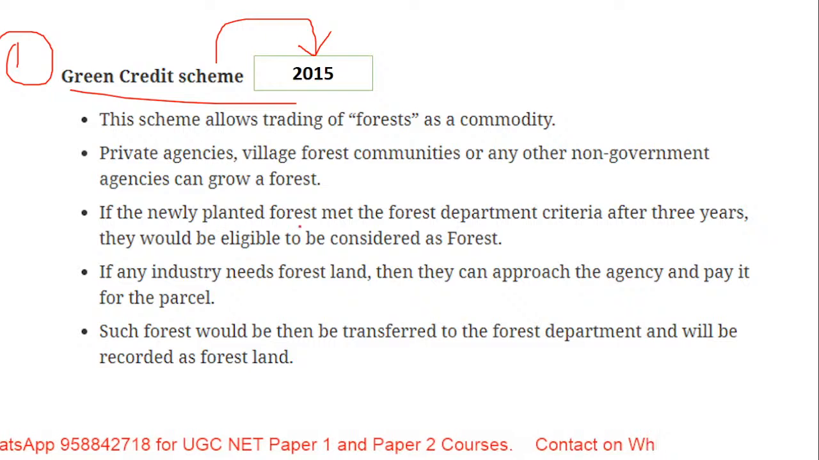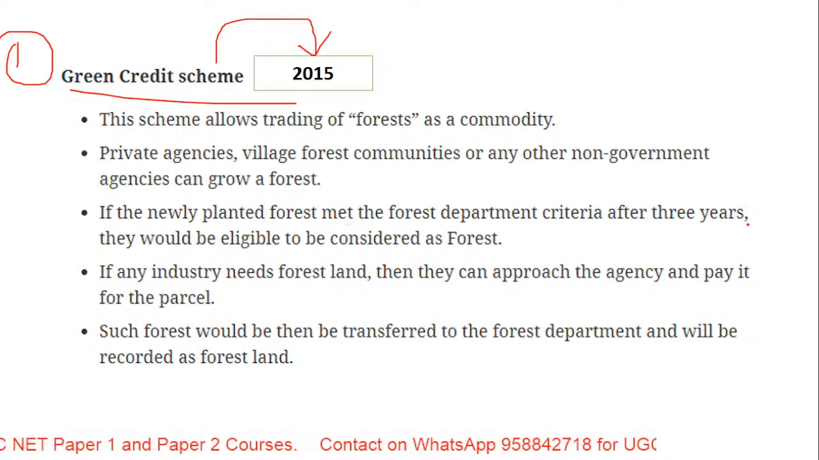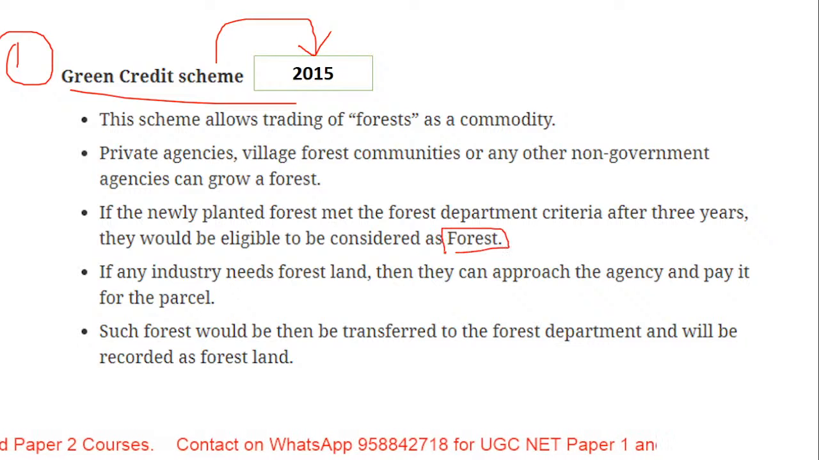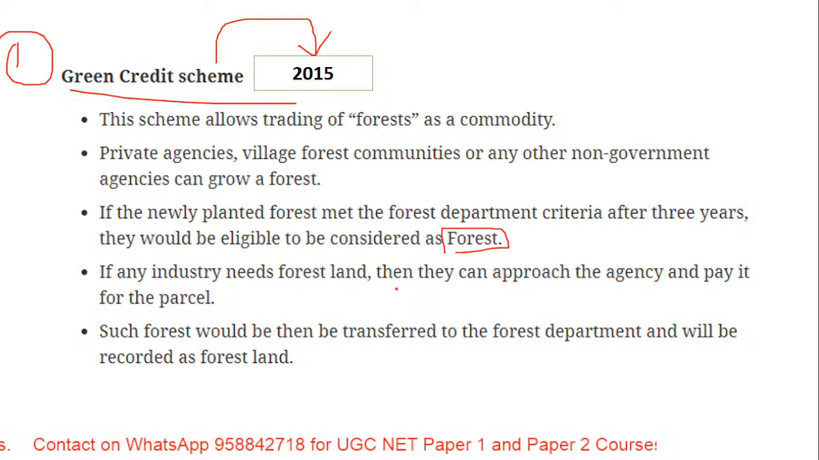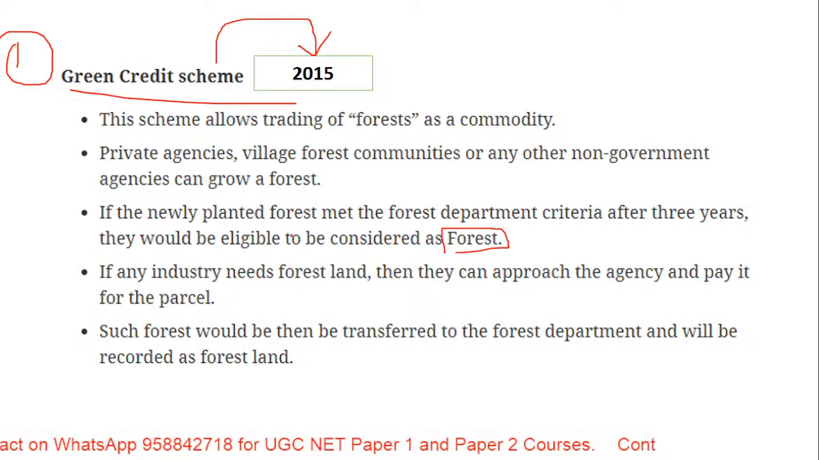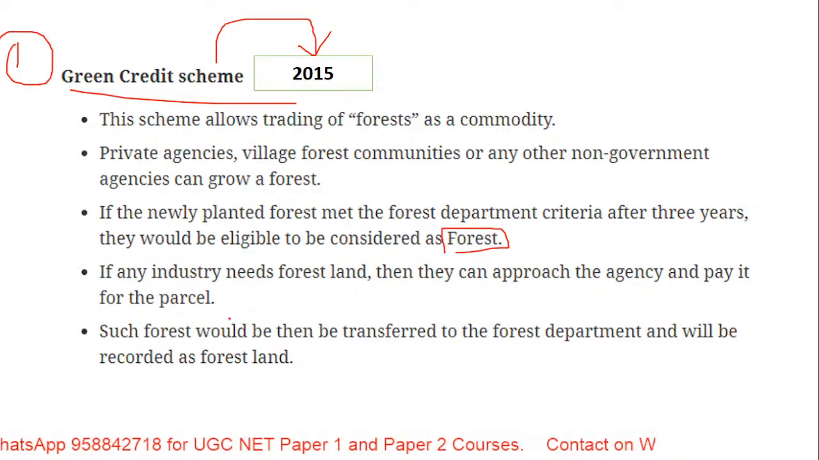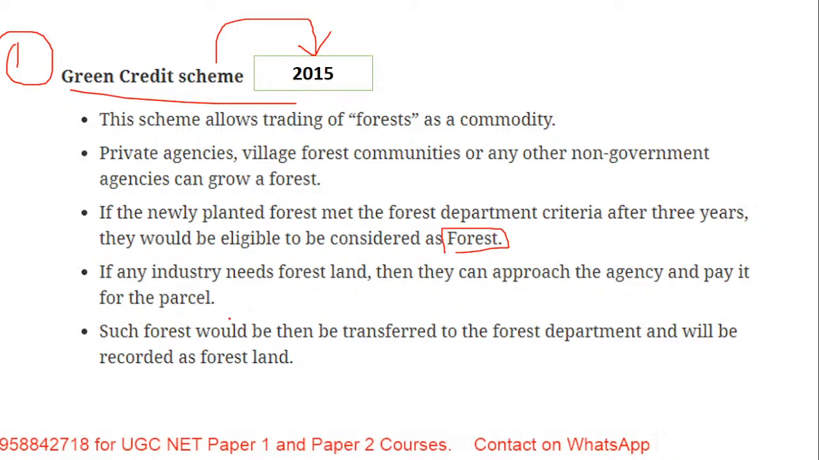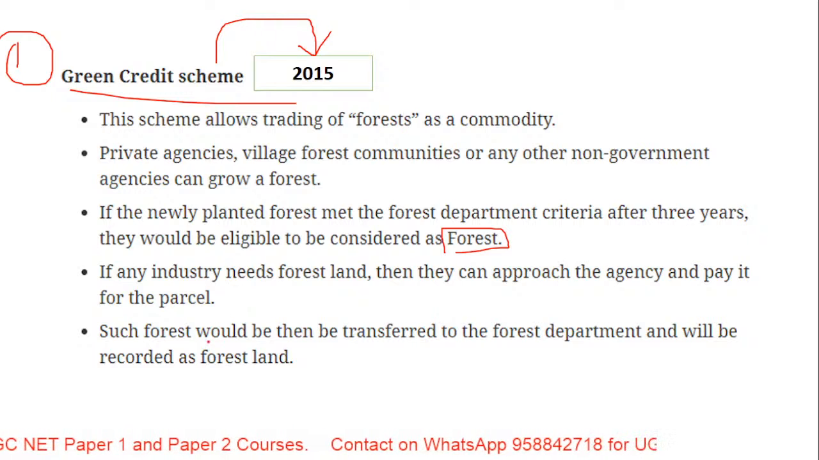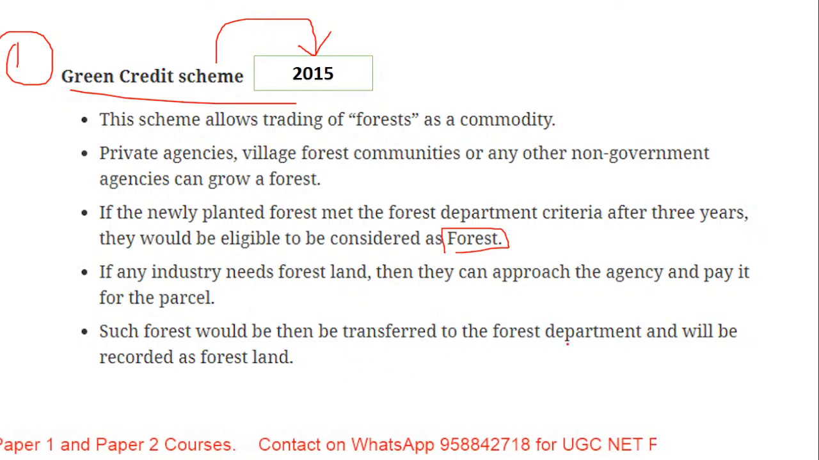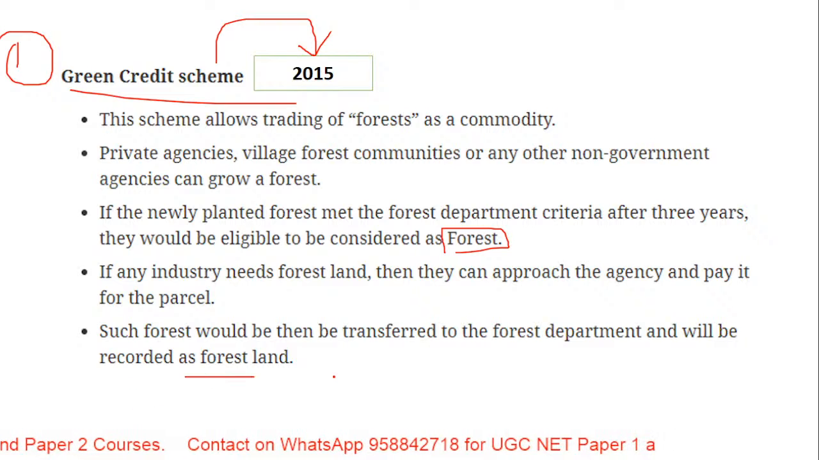If the newly planted forest has met the forest department criteria after 3 years, it would be eligible to be considered as what? As forest. Now, if any industry needs forest land, they can approach the agency and pay for the parcel. It means it is a commodity, the trading will happen and it will be a very wide form of trading. Such forest can then be transferred to the forest department and it will be recorded as forest land.